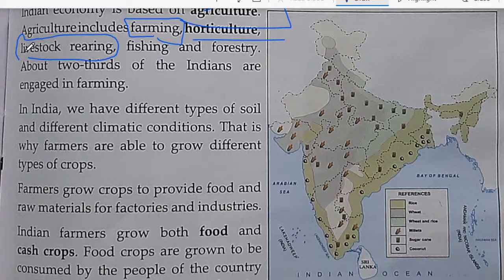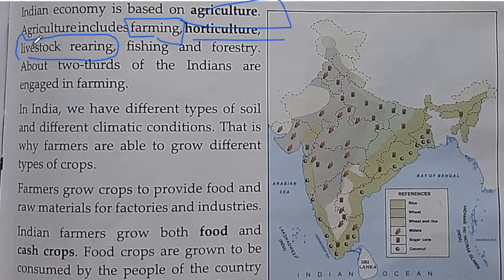Many times you might have seen that farmers keep cattle like cow and buffalo, because they are also very profitable for them. They also provide many benefits. After that, fishing is also one of the topics that comes under the category of agriculture. Then forestry means obtaining valuable products from the forest.